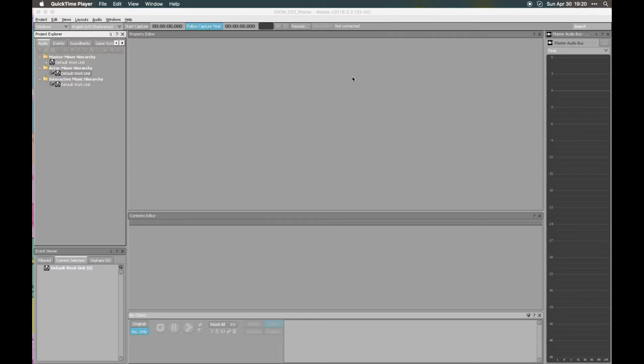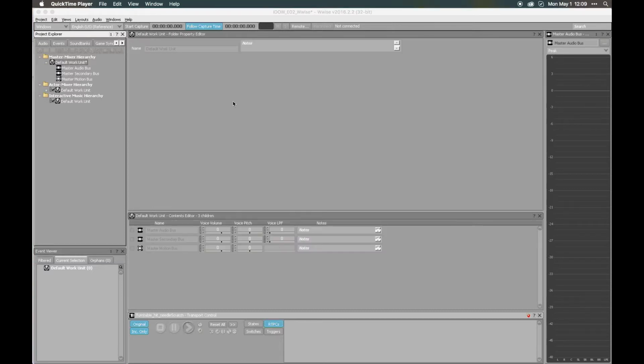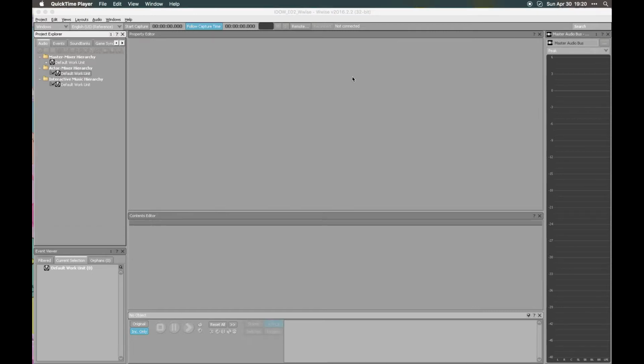Today I'm going to talk about an alternative to random containers, and this alternative uses the seek action in events and volume envelopes. I used this solution in a project I worked on a few months ago, and I thought it was pretty interesting, so I'm here to talk about it.